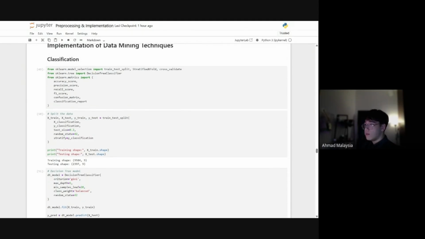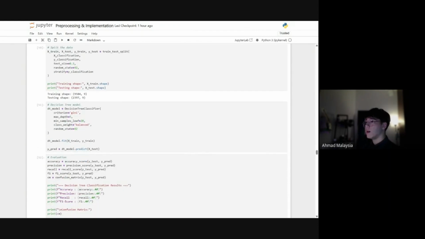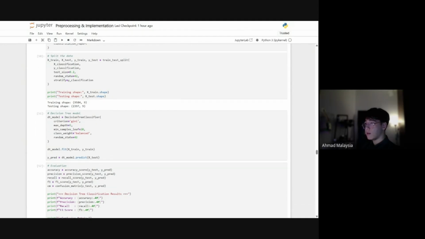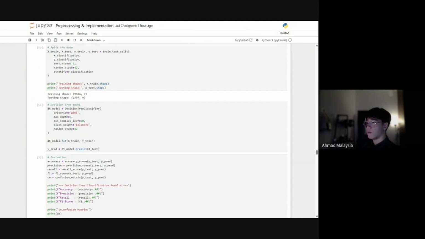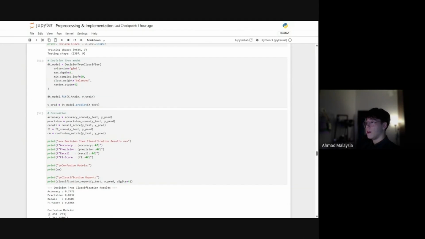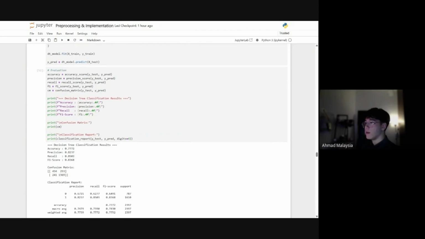So I just imported everything I needed, and then all the metrics. I first begin with splitting the data. You can tell here the training shape and then the testing shape. And then I initialized the instance of the decision tree model, and then I fit it on the data, and then predicted on the test and saved it in y_prediction.